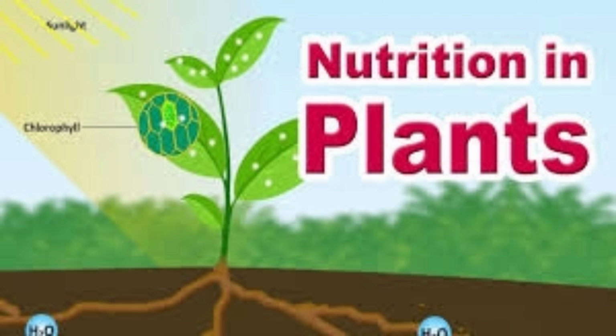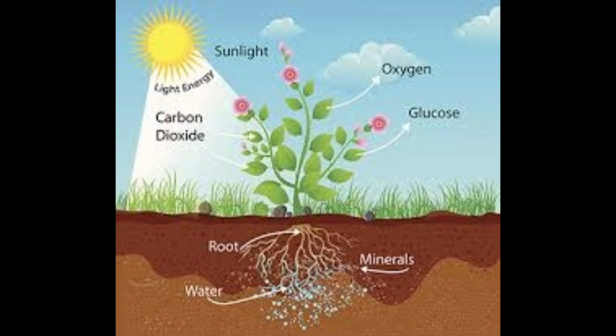You all know that plants are the only producers in the world. All green plants make their own food in the presence of sunlight using carbon dioxide and water, and such plants are called autotrophs, because they prepare their own food. You can see in this picture, with the help of carbon dioxide, light energy, sunlight, oxygen and glucose, they prepare their own food. They create their own nutrition, so they are called autotrophs and the only producers in this world.